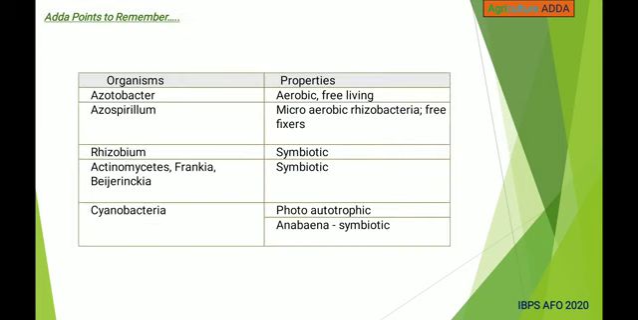This is the table of organisms and their properties. As I told, Azotobacter is aerobic and free living, and Azospirillum is microaerobic, rhizobacteria and free fixers, and Rhizobium is symbiotic, Actinomycetes, Frankia, Beijerinckia are symbiotic, and Cyanobacteria are photoautotrophic, and Anabaena is symbiotic.